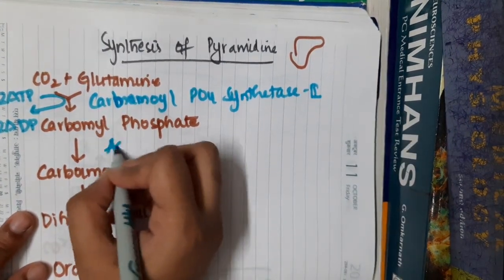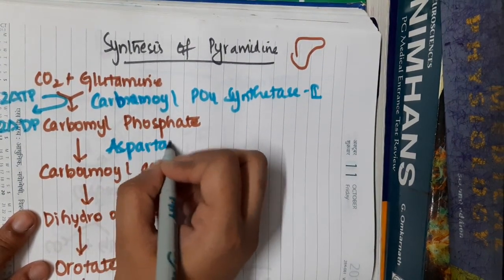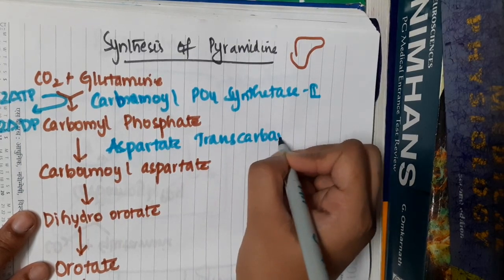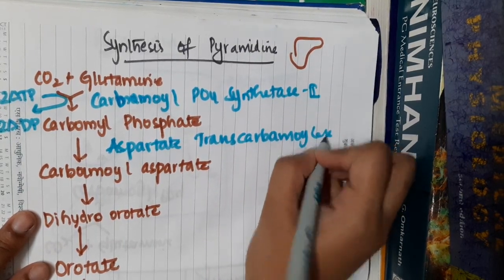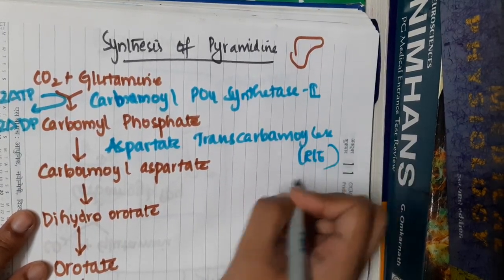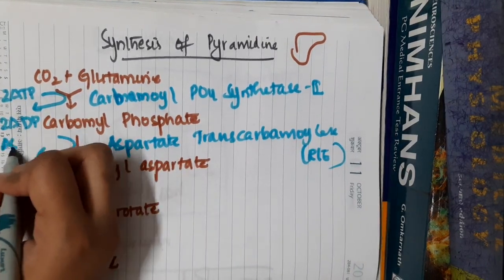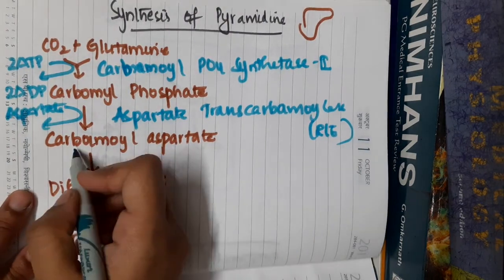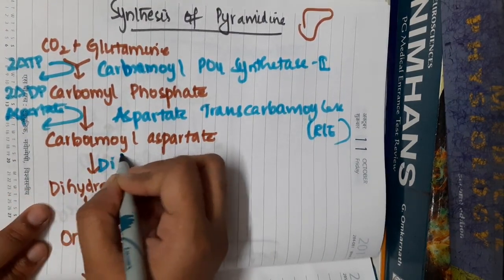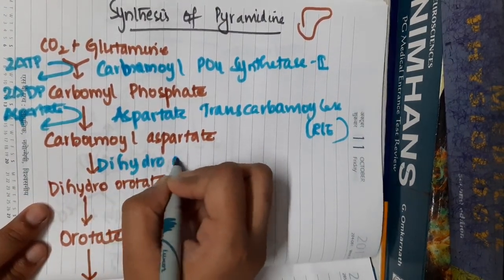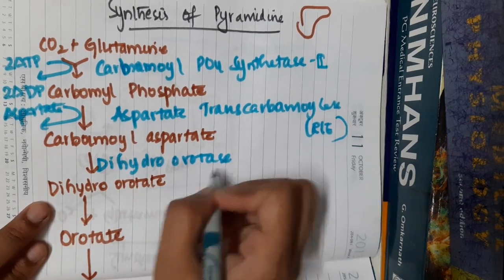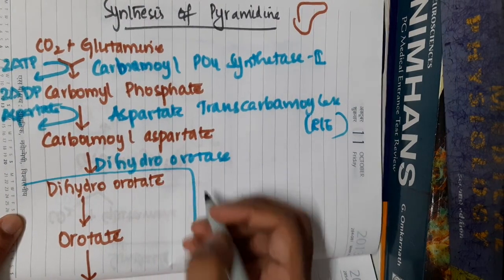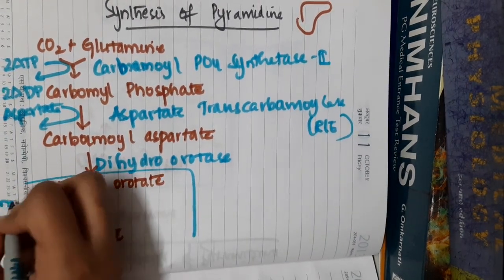This carbamyl phosphate in the presence of aspartate transcarbamylase, which is a rate limiting step, forms carbamyl aspartate. During this process, aspartate is added. This carbamyl aspartate in the presence of dihydroorotase forms dihydroorotate. Now this dihydroorotate will enter the mitochondria.